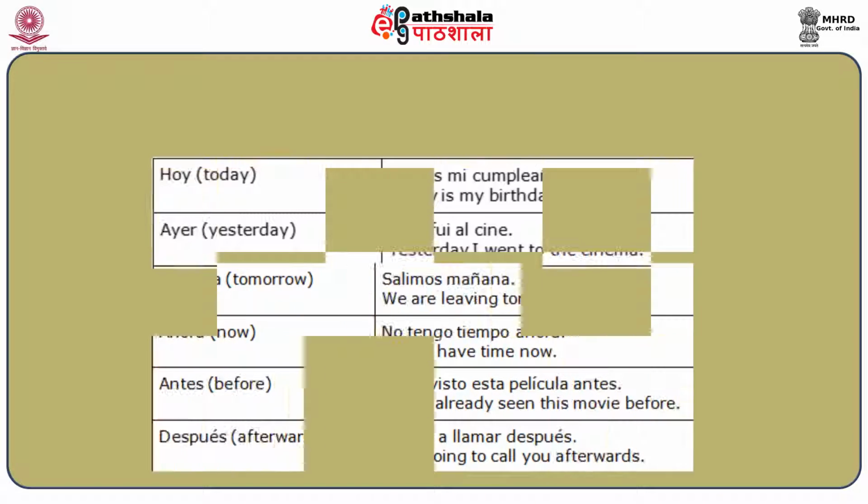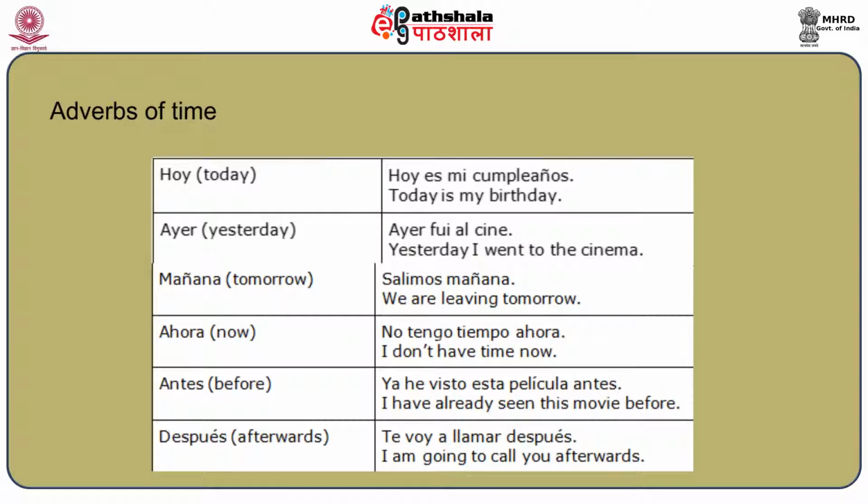So we first start with adverbs of time. You must be familiar with some of the adverbs of time which are given below. The first one is hoy, which means today. We always use this adverb of time when we are describing something about today. For example, if I say today is my birthday, today in Spanish is hoy. So today is my birthday will be hoy es mi cumpleaños.